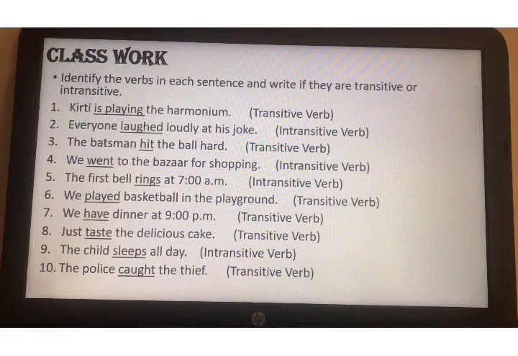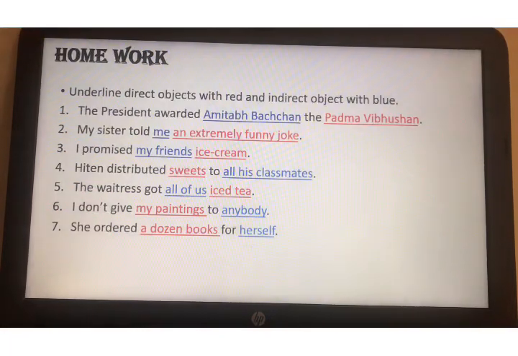This is your classwork. You have to underline the verb and then write whether it is transitive or intransitive. And here you have to underline the direct object with red and the indirect object with blue. Direct object gives the answer to what and it is a non-living thing. Indirect object gives the answer to whom or for whom and it is a living thing.